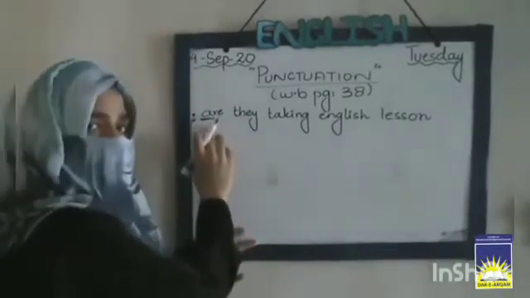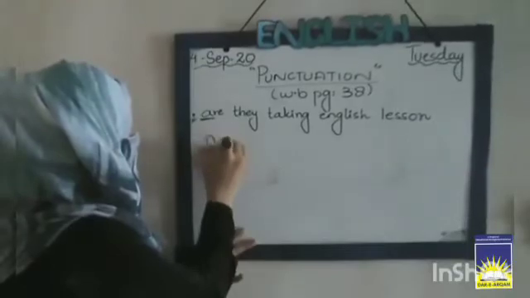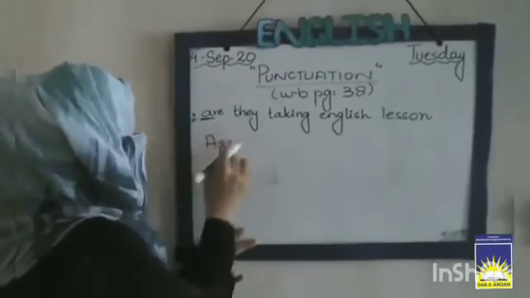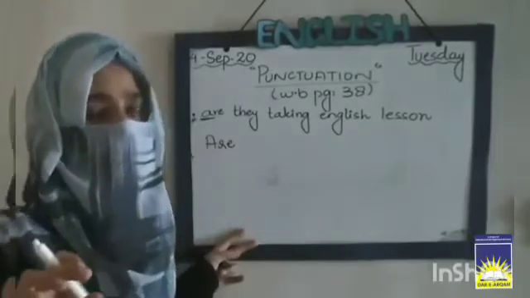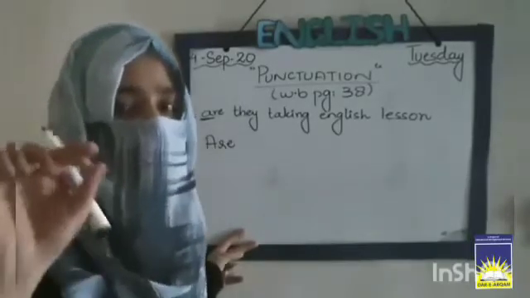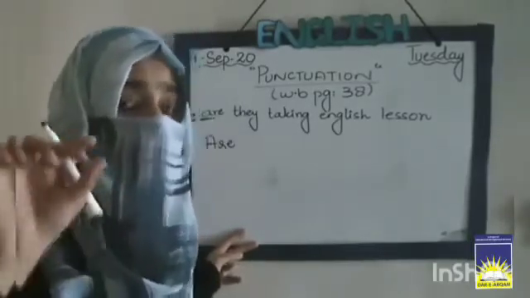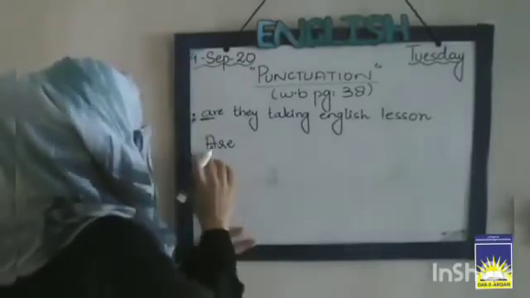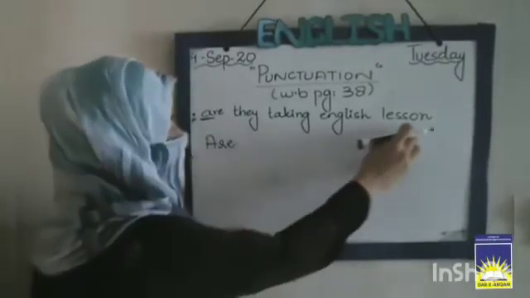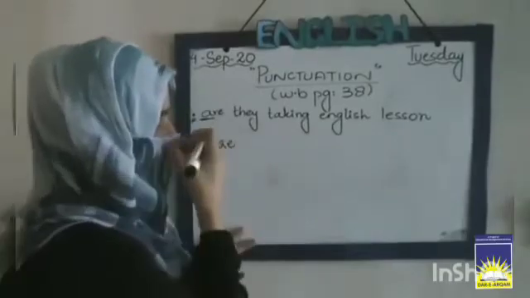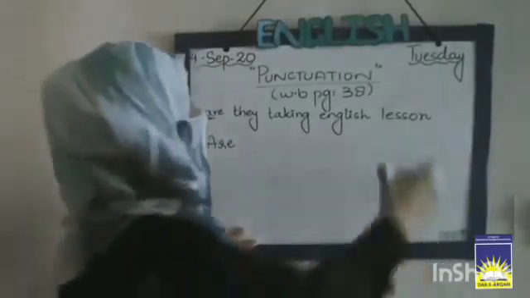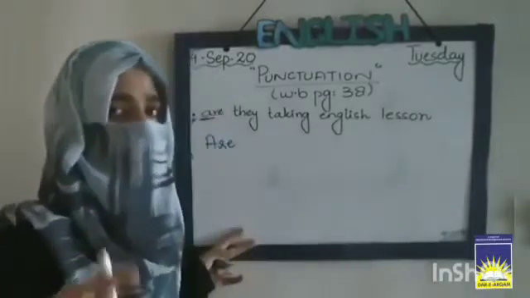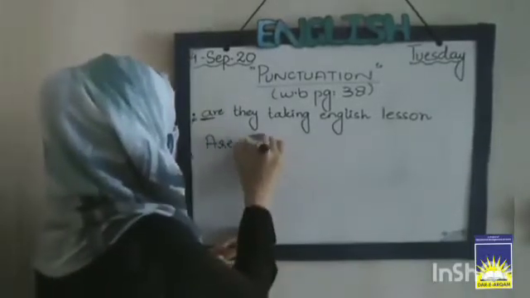So here is a punctuation mistake, and we have to correct it, because it is the first letter of the first word of the sentence, so its first letter will be capital. Then, are they taking English lesson? Now see that it is a question, so there should be a question mark at the end. So we will correct it.